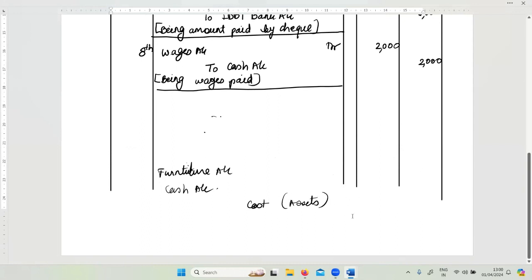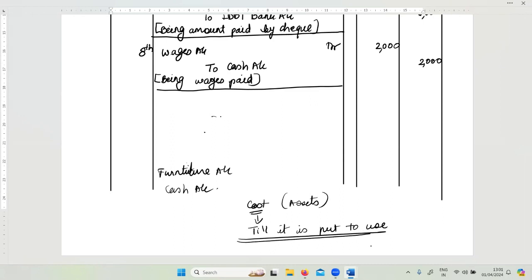We write the assets in terms of their cost. Cost of what? Cost of an asset till it is put to use. So this is one important thing that you need to remember. Till the asset is put to use, it will form a part of the cost.